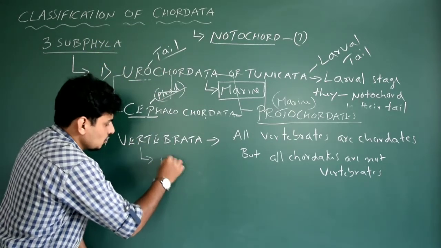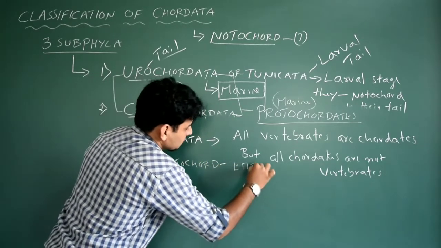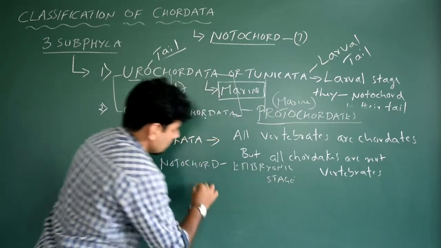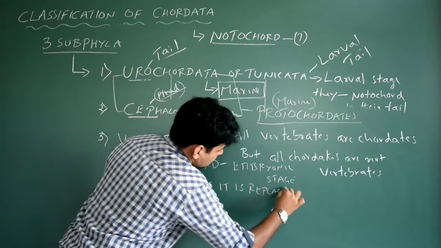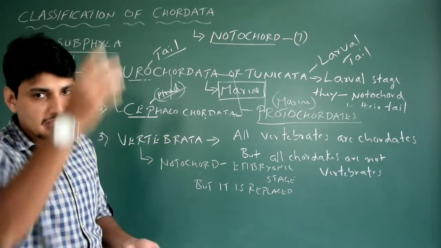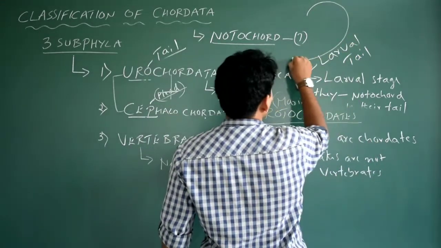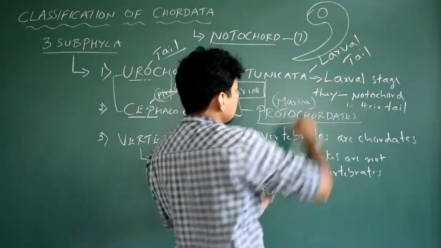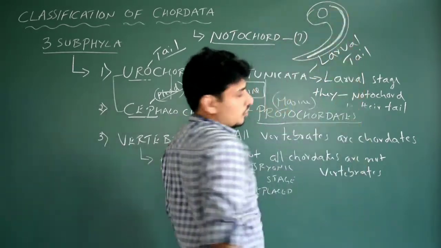Notochord is present, yes, notochord is present, but only in the embryonic stage, only after the birth of the baby. You take a human being. Only in the embryonic stage you see this structure. Let me just draw the diagram of the embryo. Embryo will be kind of like this. Correct? During the embryonic stage you see a cord. This is actually the notochord.